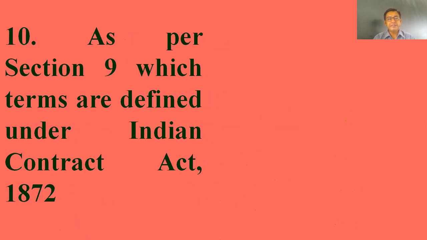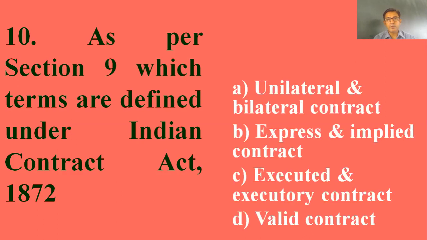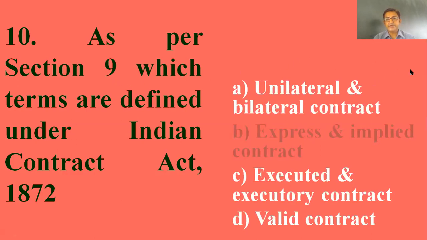Number 10. As per section 9, which terms are defined under Indian Contract Act 1872? What are the topics covered under section 9? Let's see the options: unilateral and bilateral contracts, express and implied contracts, executed and executory contracts, or valid contracts. As per section 9, the right answer is express and implied contracts, point B.